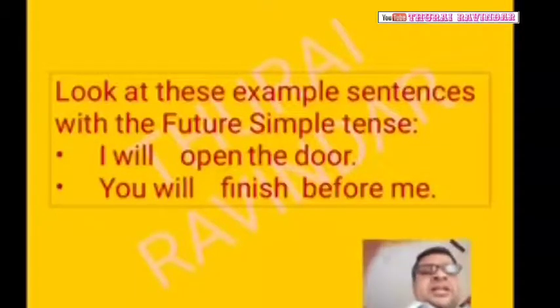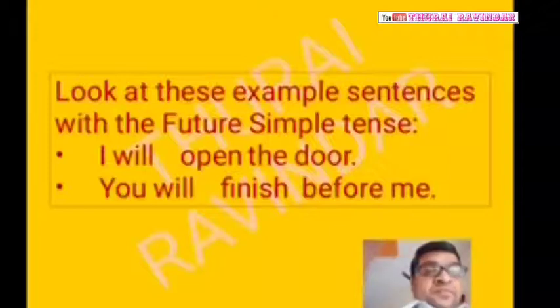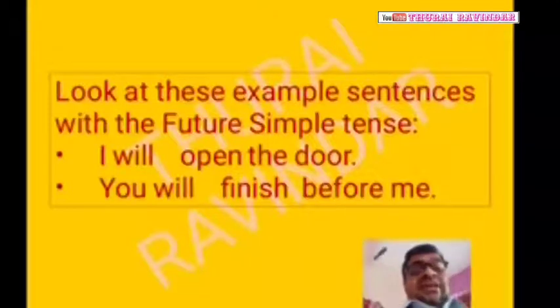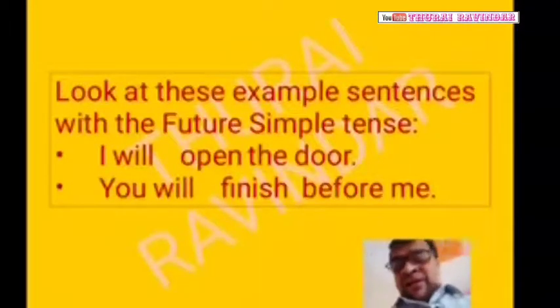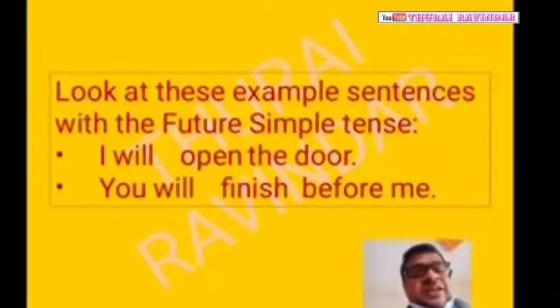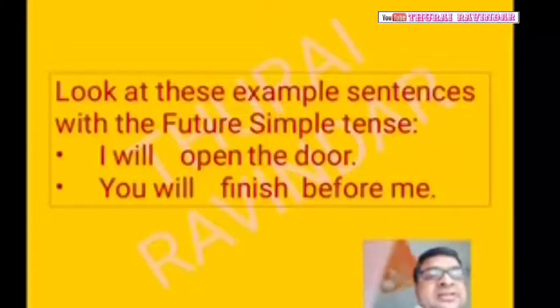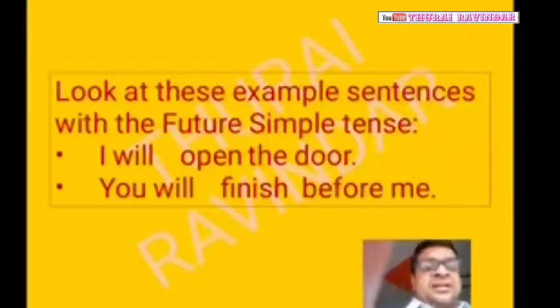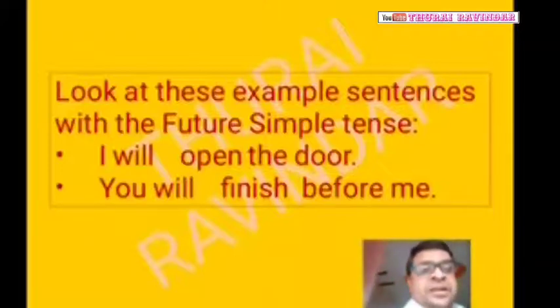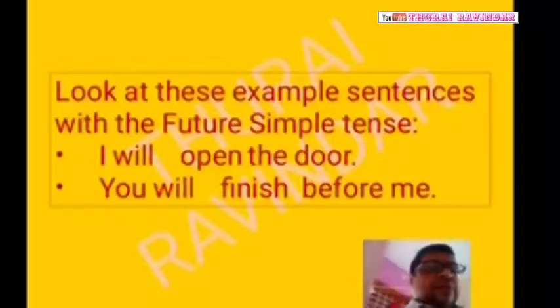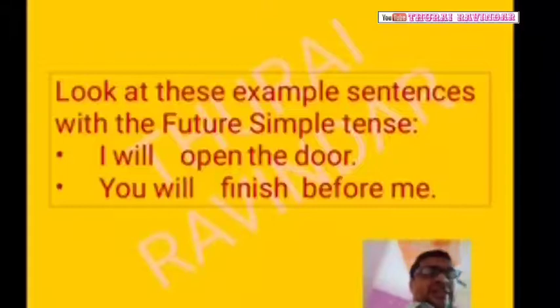What is it? It is a future action. He has an interest to open the door, or he has been given instructions by somebody to open the door, then he is using this sentence. How is he using this sentence? I will open the door. He is ready to open the door. It is a planned future action.